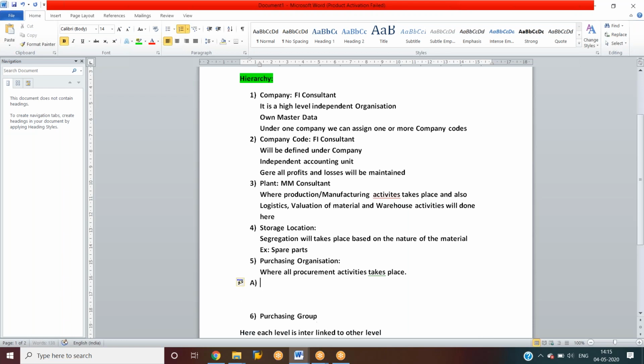So first one, centralized purchasing organization. Next one, purchasing organization to one company code.